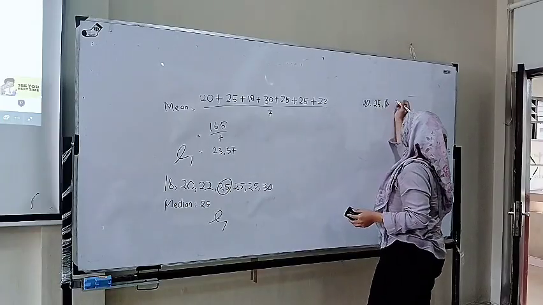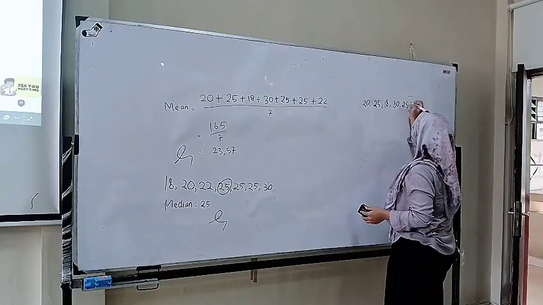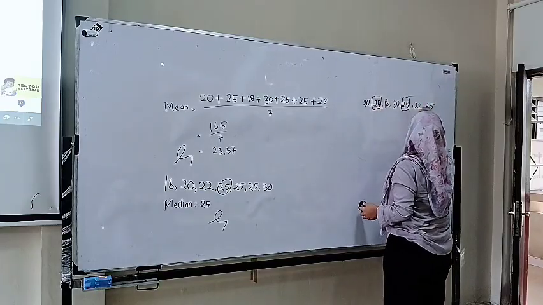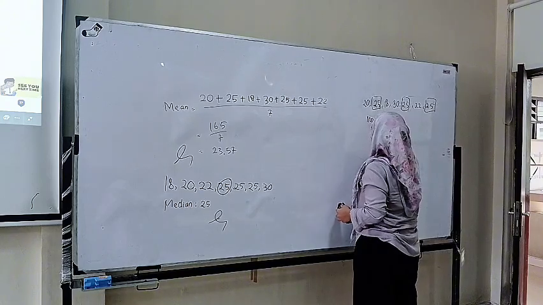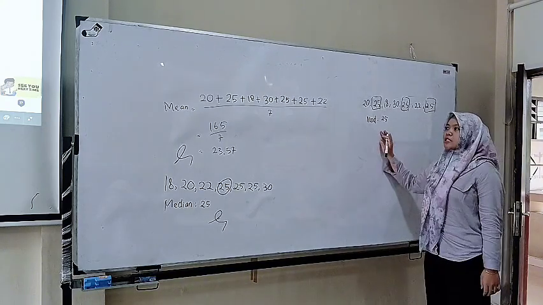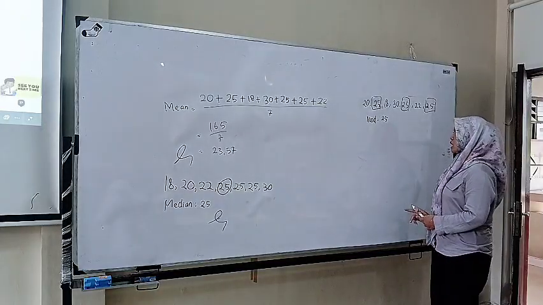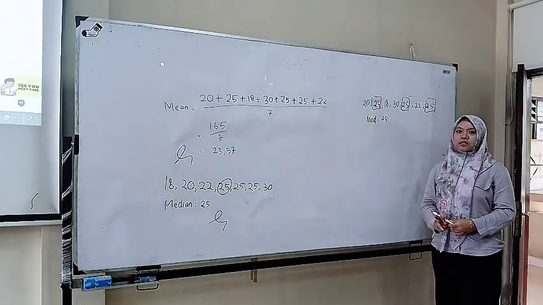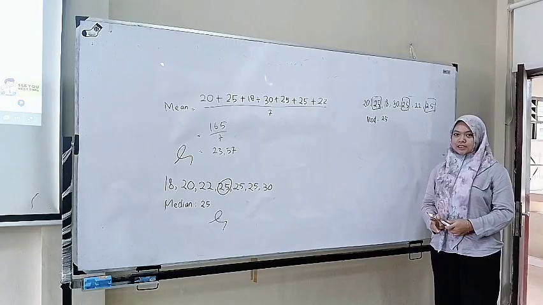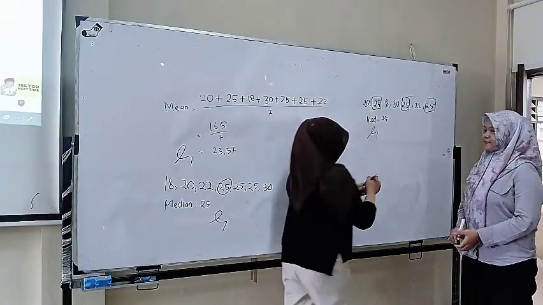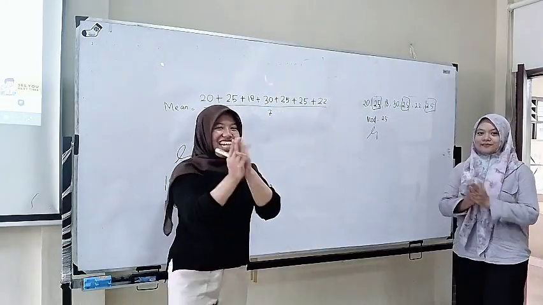Okay, Eka. The mode in this problem is 25 because 25 appears most often. Okay, good answer. Give applause to Eka.